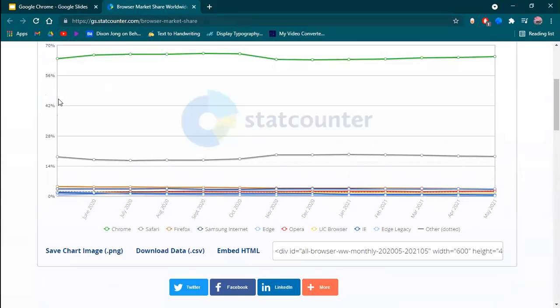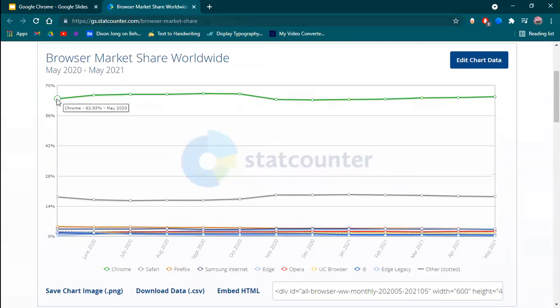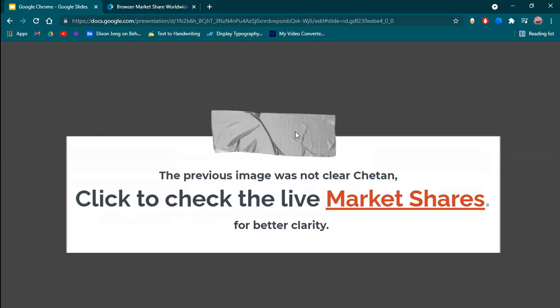As you can see, in May 2020, Chrome had 63% of market share usage. Like, 63% of the world was using Chrome. And coming to 2021, it's like 64.75%. It's just keeping it as high as possible. None of the other browsers are touching even close to it. Okay, so yes, coming back to the slide.